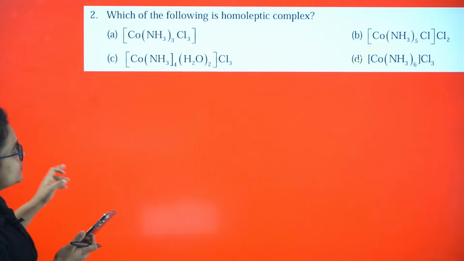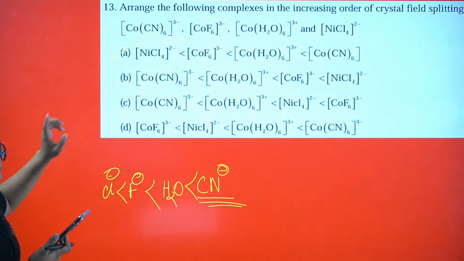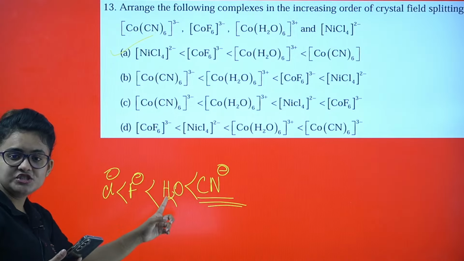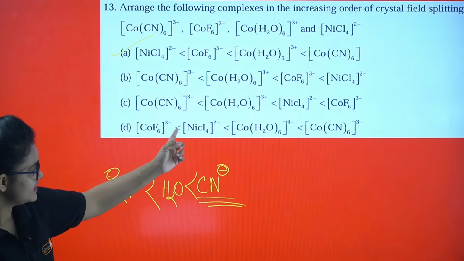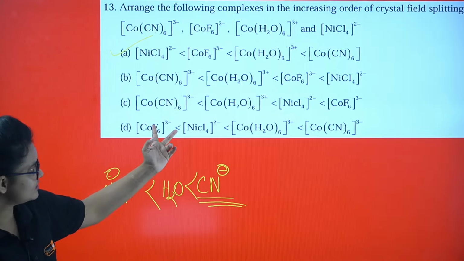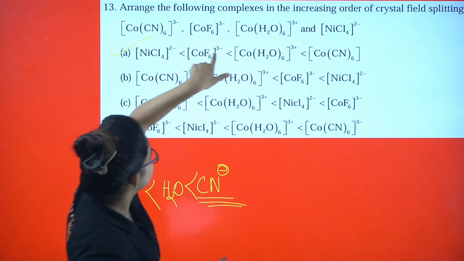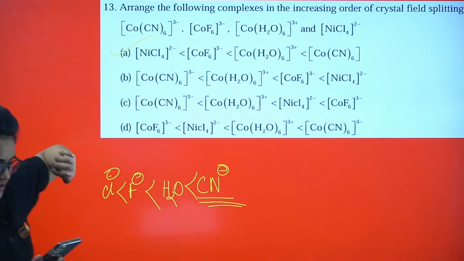Which one do I have to repeat? This one. Okay, see the order, my dear. CN minus after H2O, then F minus, then Cl minus. Mistakenly I did this one, because here you can see Cl is coming first, then F. So that's not the correct order. This is going to be the correct order: CN, then H2O, then fluorine, then chlorine. So option A is the correct one. That's what I told, my dear.